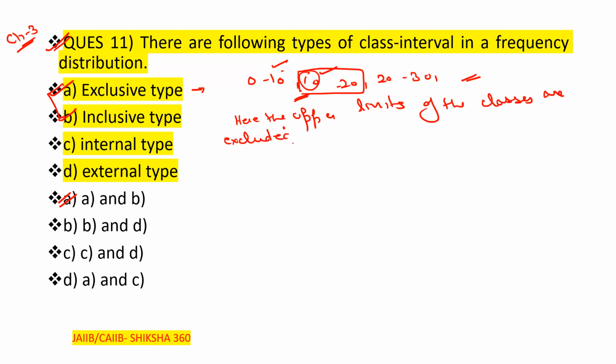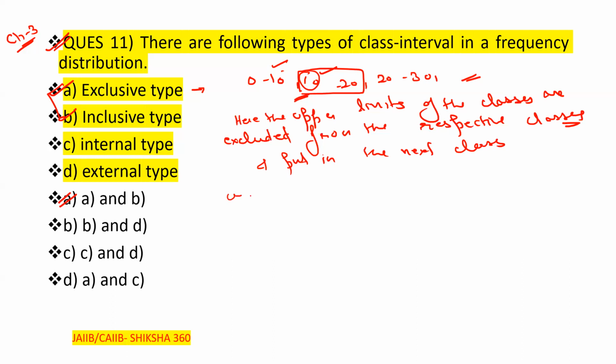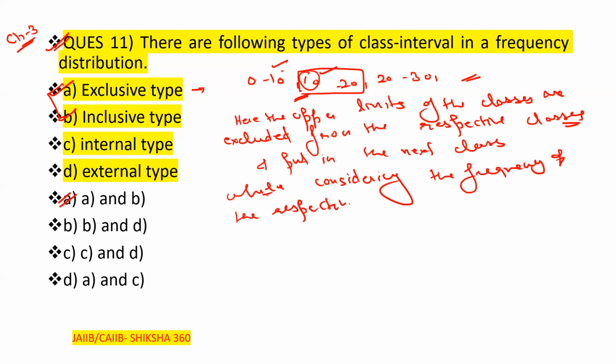Here the upper limits of the classes are excluded from the respective classes and put in the next class, while considering the frequency of the respective class. So that comes under the exclusive type.